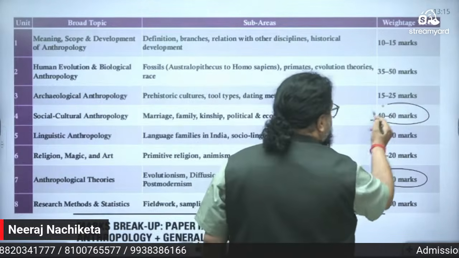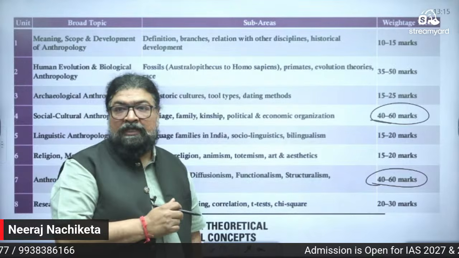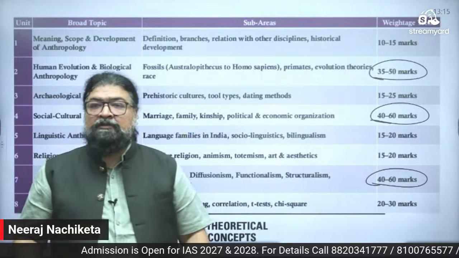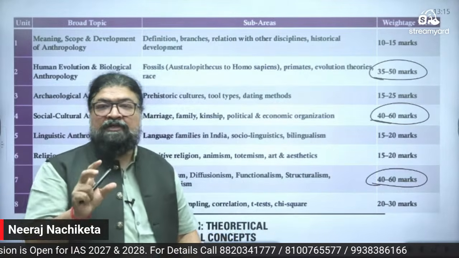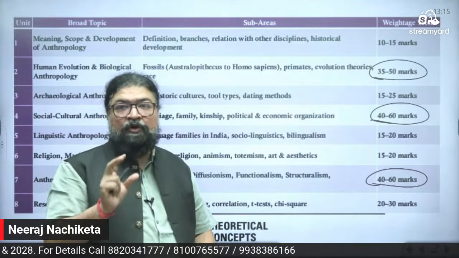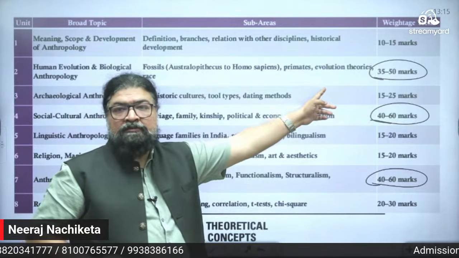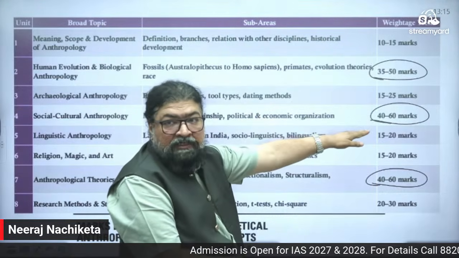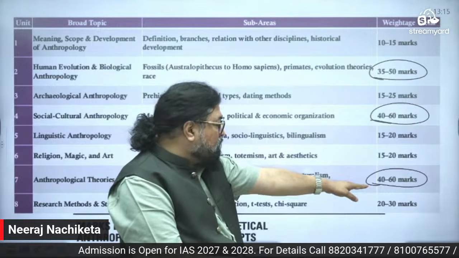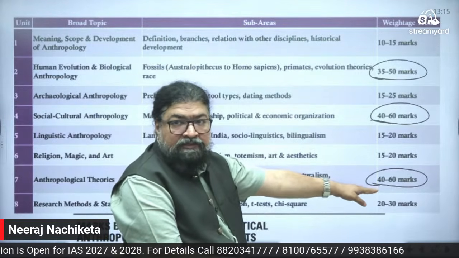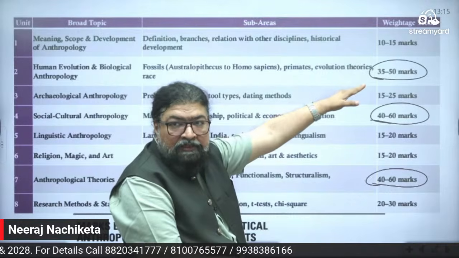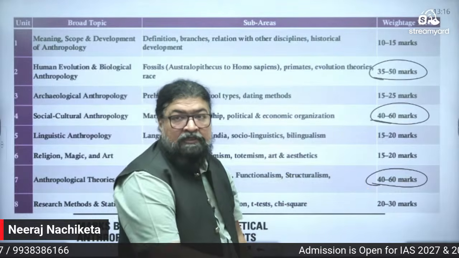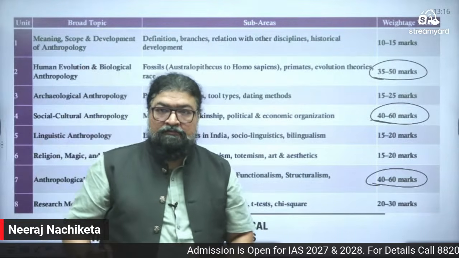Socio-cultural anthropology, 40 to 60 marks. And then biological anthropology, 35 to 50 marks. I'm giving you the weightage trend. If you look at paper 1, how many marks is paper 1? 250 marks. Look at here: out of 250 marks, 35 to 50 marks come from physical anthropology, 40 to 60 marks from socio-cultural anthropology, and then thinkers, 40 to 60 marks. So if you do these 3 topics properly, almost 50, 60, 110, 160. That means 2/3 of paper 1, you are done with it.